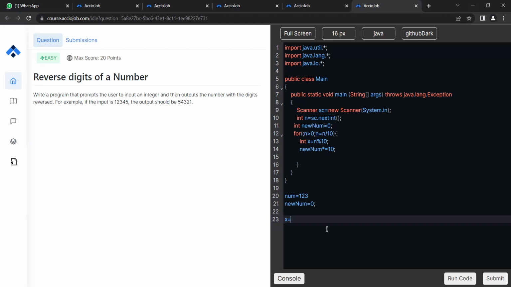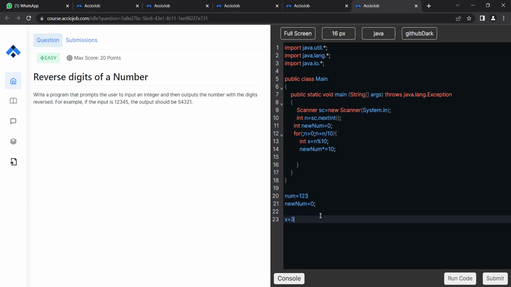Okay, so it will be 3, yes. नहीं 2 नहीं रहेगी, ये तो 3 रहेगी. क्यों? क्योंकि we will be extracting the 1th place variable, right? It won't be 2, it will be 3, right? So at 1th place we have 3. So basically we are extracting out x by 3, right?